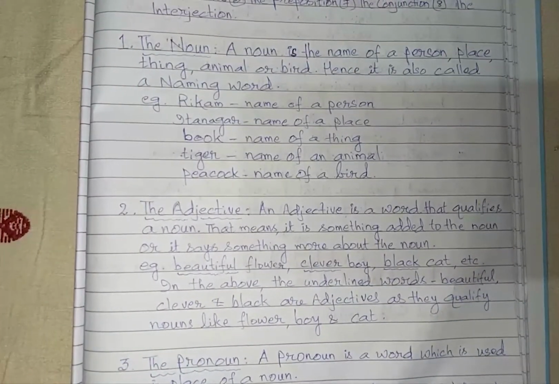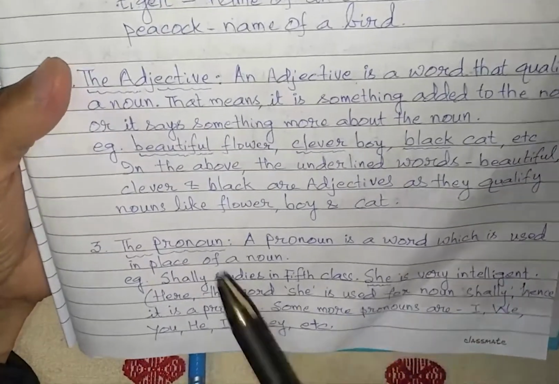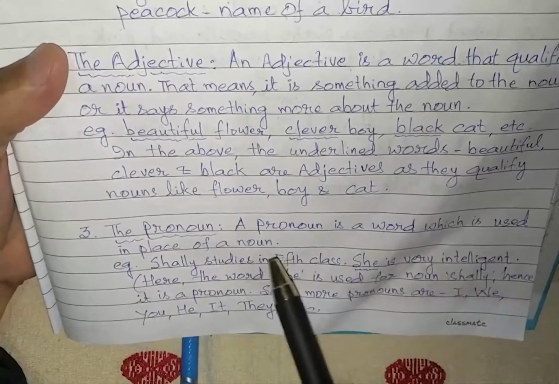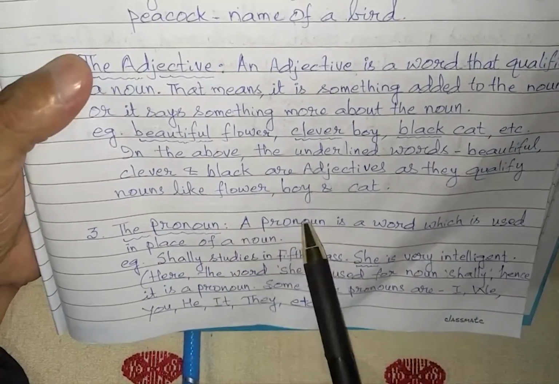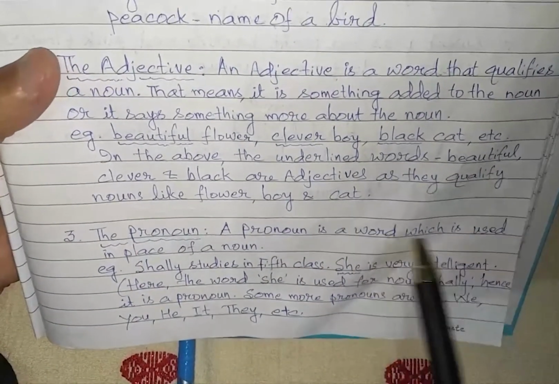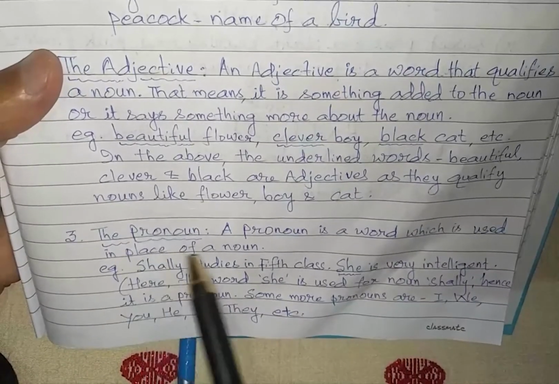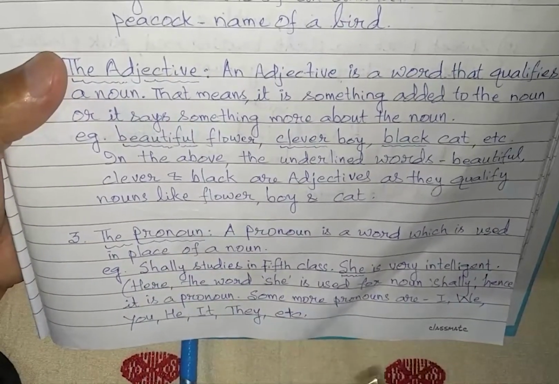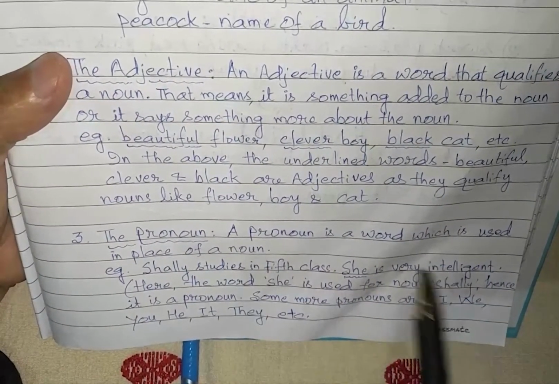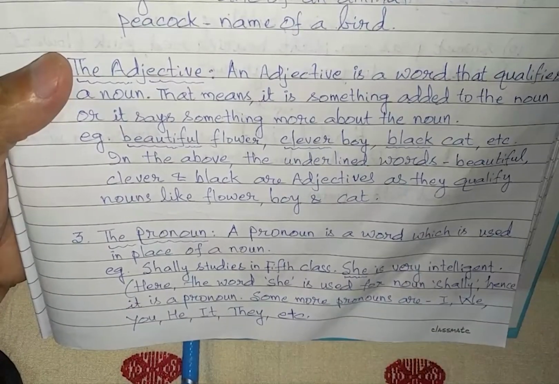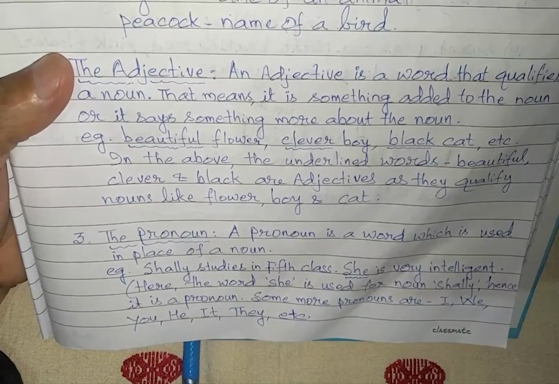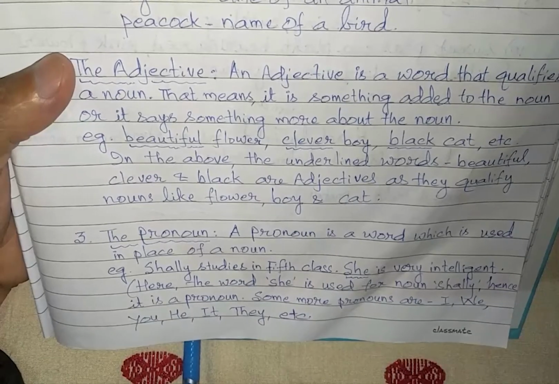Okay, the next one is the pronoun. What is a pronoun? A pronoun is a word which is used in place of a noun, to avoid the repetition. A pronoun is a word which is used in place of a noun. तो noun का जगह में जो word हम लोग use करते हैं उसको कहते हैं pronoun.